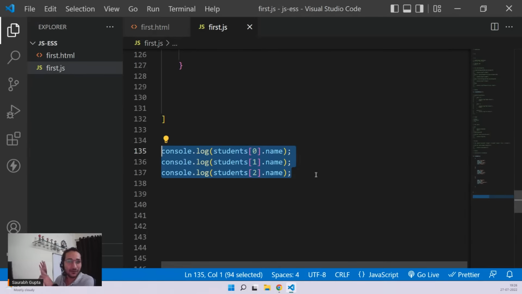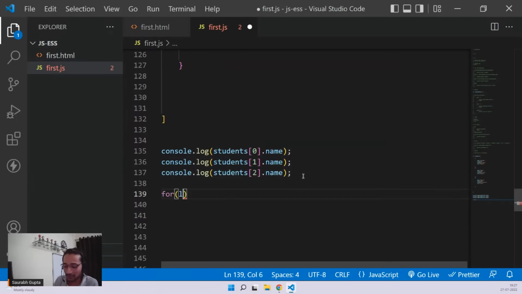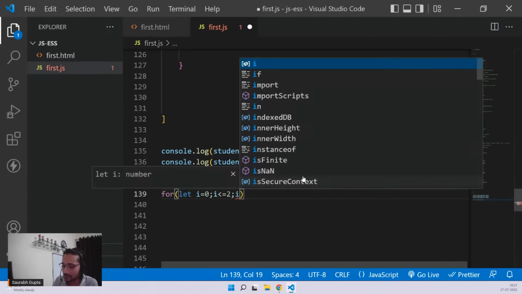No, because a few minutes back we learned something called arrays, and we saw that if I want to access elements of an array one by one, instead of writing it again and again, I can do it via a loop. So in the same case, you can see this code is similar, right? Students of 0 dot name, students of 1 dot name, students of 2 dot name. The only thing that is changing is this 0, 1, 2. So exactly, I can simply go ahead and apply for i equals 0, i is less than or equal to, i plus plus.